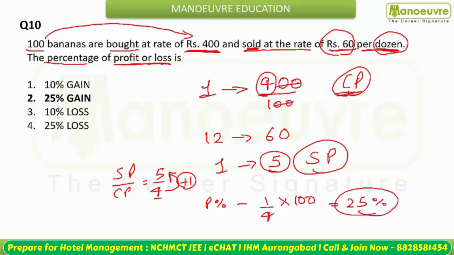There is no case of loss. You will only have gain, that is 25% profit. Let's move ahead.